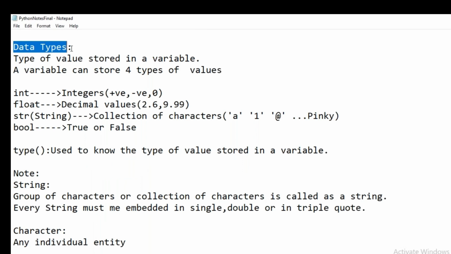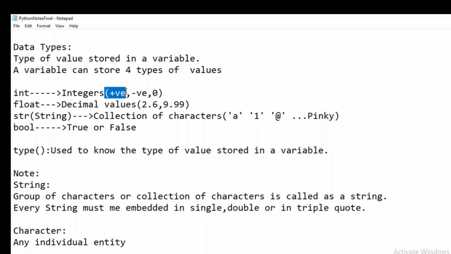Basically, there are 4 general data types in Python. First is int. Second is float. Third is string. Fourth is bool. Int is going to represent the integers. Integer means positive numbers, negative numbers, and 0. Float will represent decimal values like 2.6, 9.99, like that.